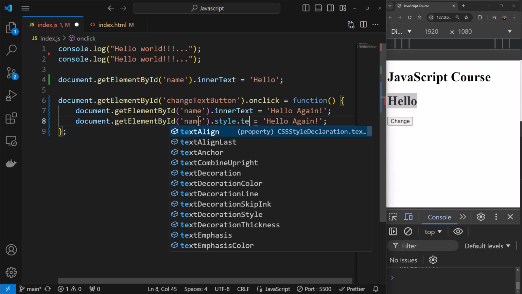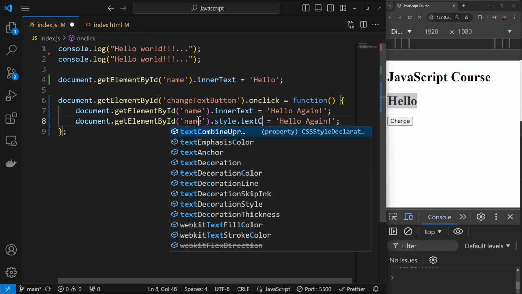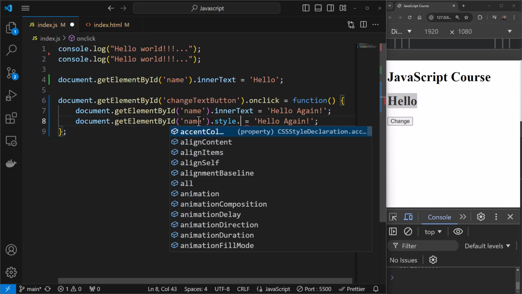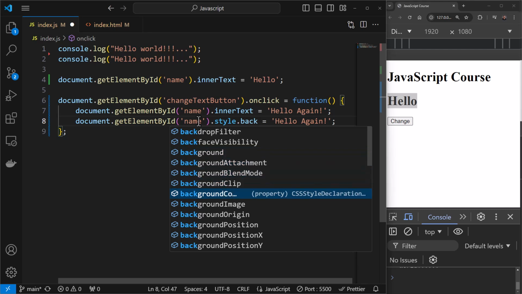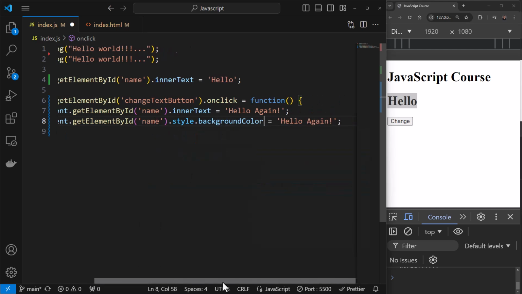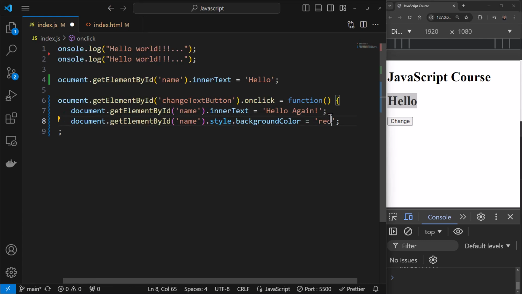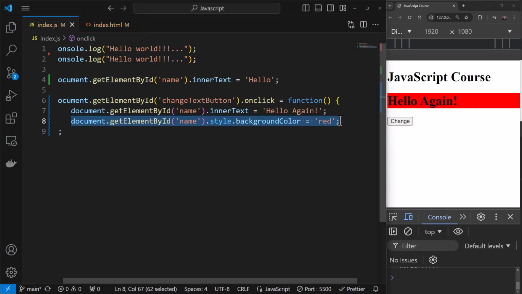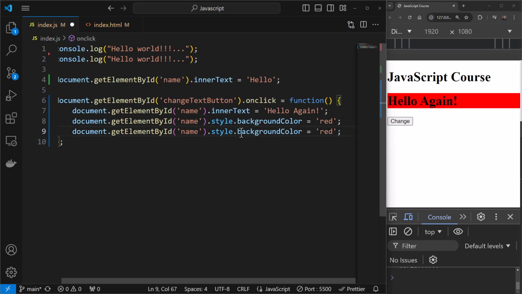You also have access to text color over here. Not text color, sorry about that, it's just color. But we're talking about background color. So I'll get the background color over here, and here I can say red, and I'll save this. Now on click of change, you'll see the text also changed and the background color is now red. If you want, you can even change the text color to white. So I can simply duplicate this line and say color can be white.